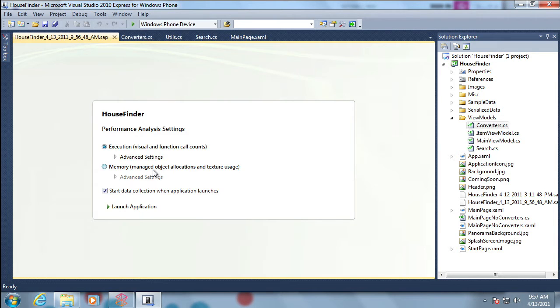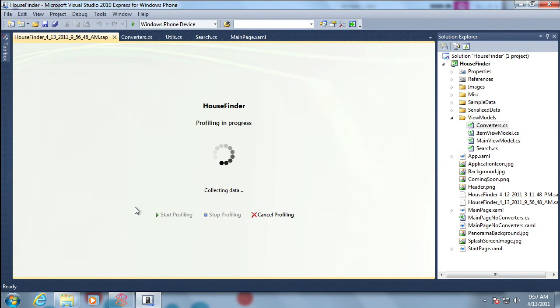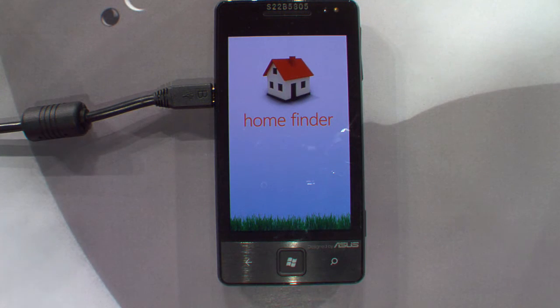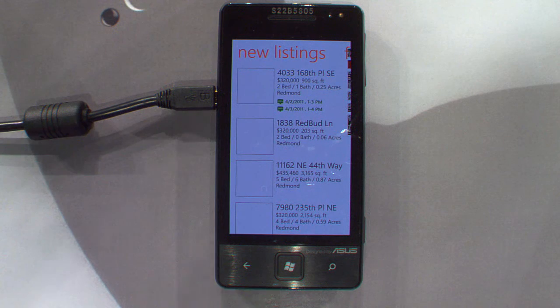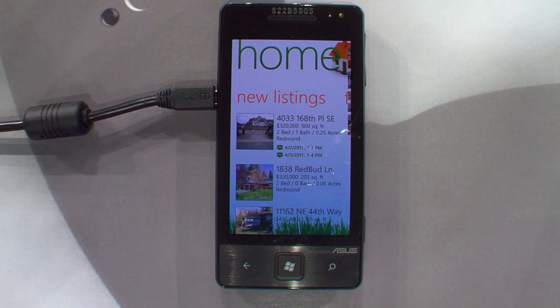For this particular demo, I'm just going to measure execution time. I'm going to launch the application, and assuming my 30-foot USB cable backstage is working. Yep, it is. If we can switch to the camera here, you can see we just deployed this application onto a real phone, and it took a little while to load up.